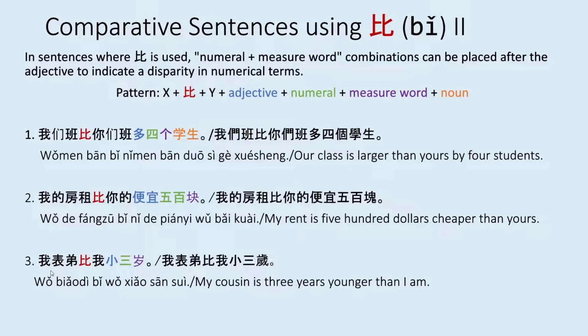For example 3, we have 我表弟比我小3岁. My cousin is 3 years younger than I am. Here, the X is 我表弟, my cousin, plus B, plus Y, 我, me, plus the adjective 小, plus the numeral 3, and then plus the measure word 岁. 我表弟比我小3岁. My cousin is 3 years younger than I am.